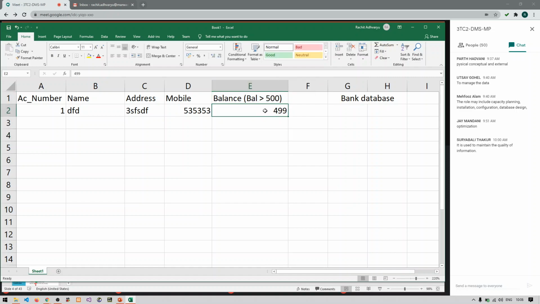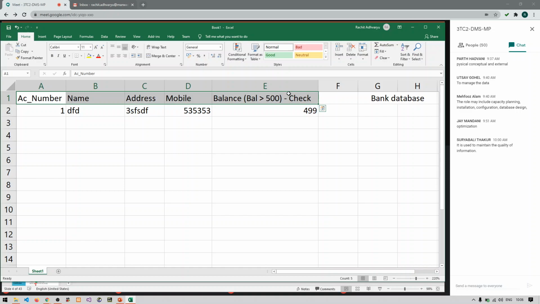So every time you enter or you transact some amount on your account, it will always check whether the balance is greater than 500 or not. So here we have imposed a check constraint. Check constraint is mainly used to put a particular type of condition on a particular column or a group of columns. So we can say these are the columns. Either you can put a check constraint on a single column or on a group of columns.